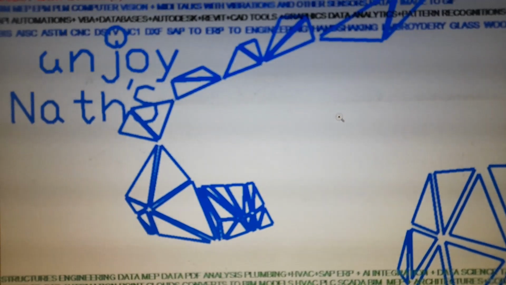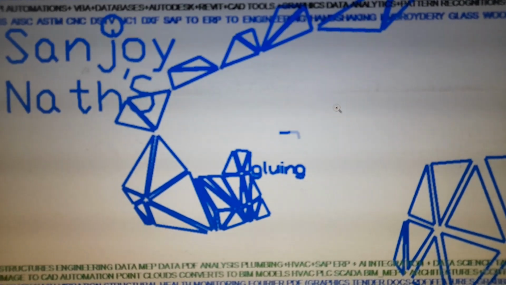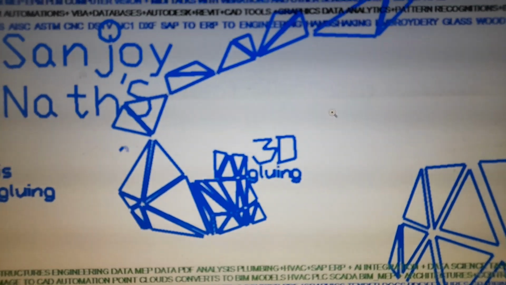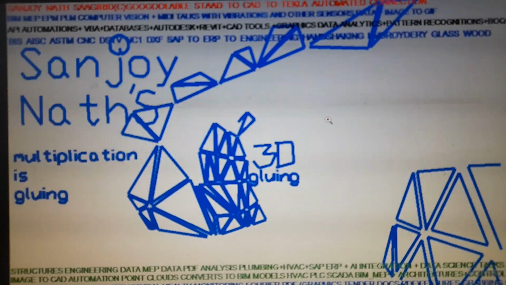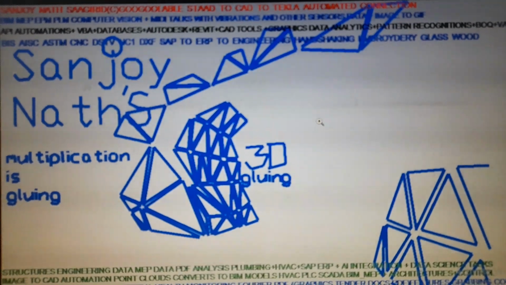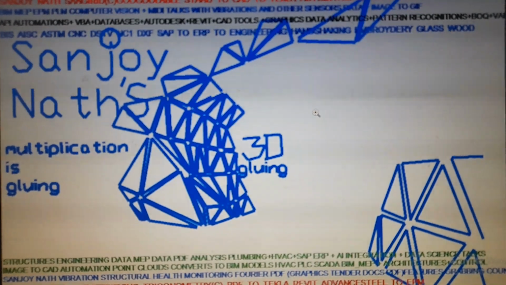So many times we say that multiplication is gluing. Here we are seeing that several triangles are there where there are common edges and common edges are glued together. We can suppose these as the triangular frames of steel or welded one after another as per the rules of Sanjoy Nath geometrifying trigonometry. And in 3D, we can get the steel frames like truss or the 3D structures which